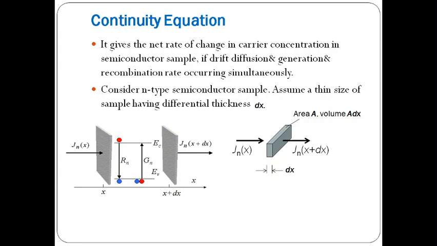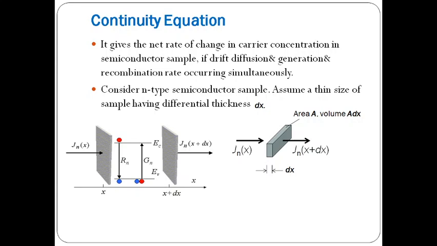So now we will consider an n-type semiconductor sample. Assume a thin slice of sample having differential length or small length dx. So here I am showing n-type semiconductor sample. The thickness is very small and it is mentioned as dx.